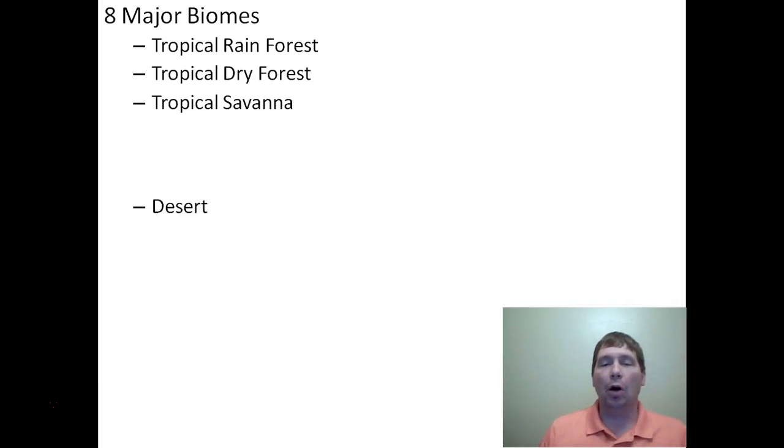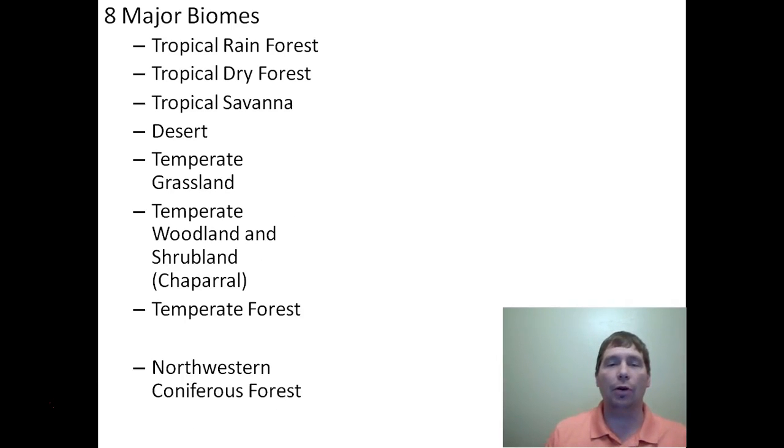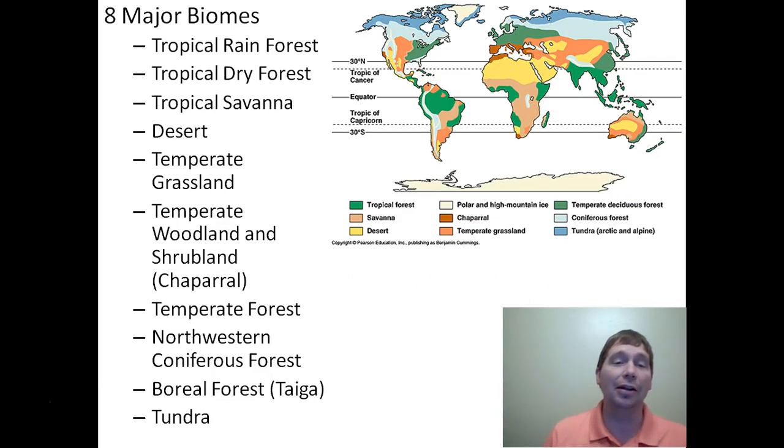The 8 we're going to learn about are tropical rainforest, tropical dry forest, tropical savanna, desert, temperate grassland, temperate woodland and shrubland. An old term for this one is chaparral. Sometimes you still see that in some old books. Temperate forest, northwestern coniferous forest, boreal forest. Another name for that is taiga, and tundra. We're going to learn about all 8 of these.